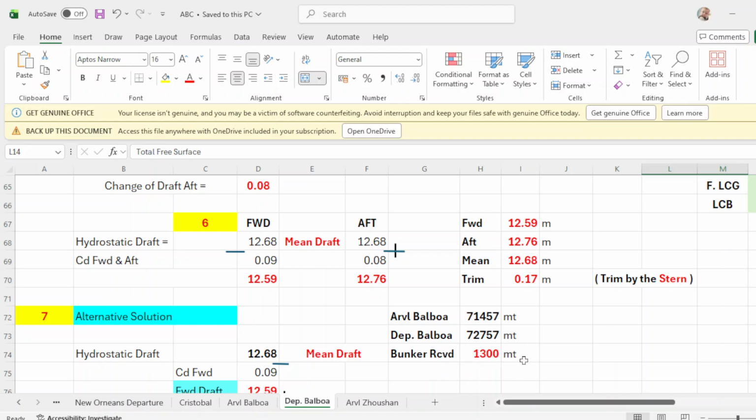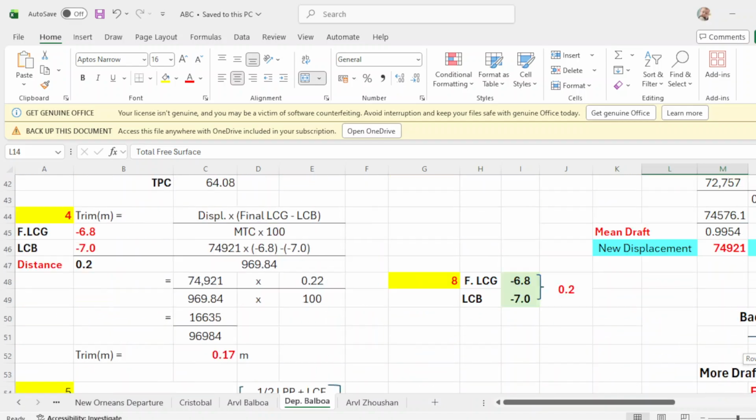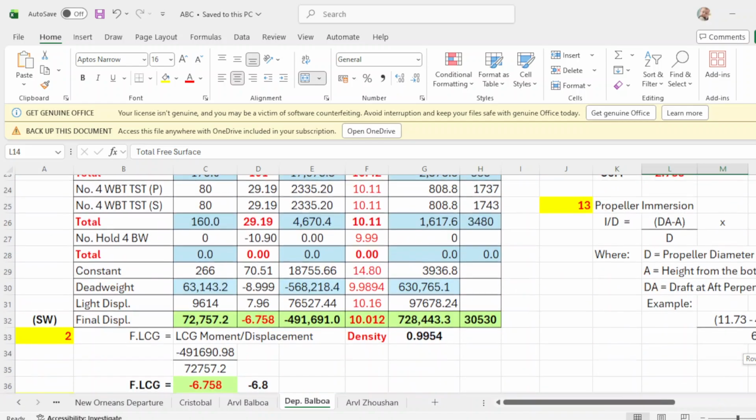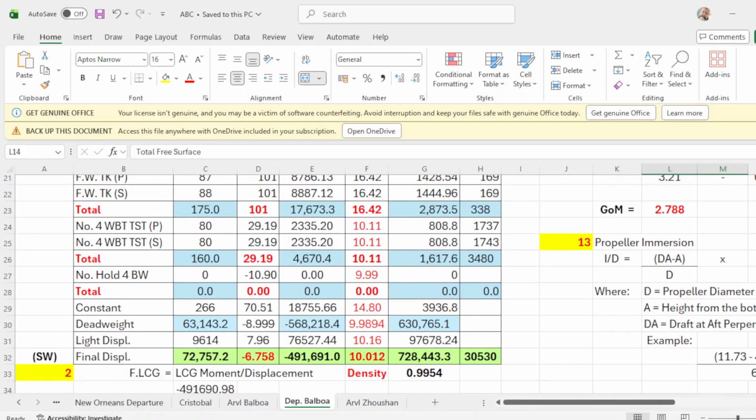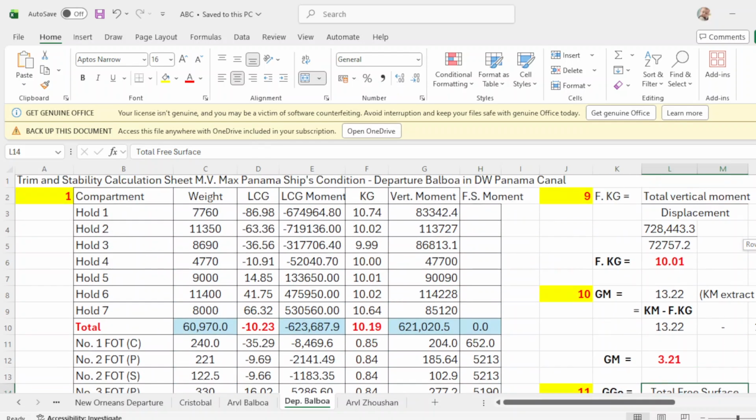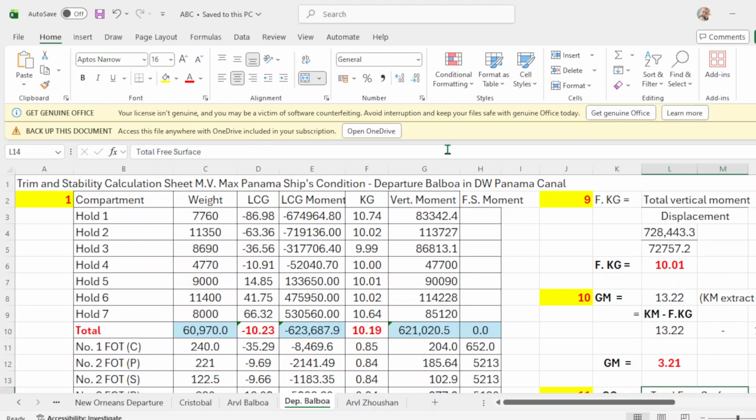So we receive bunkers of 1,300 metric tons. Now this is the total displacement upon departure. This will be departure Balboa in Panama Canal, dock water.